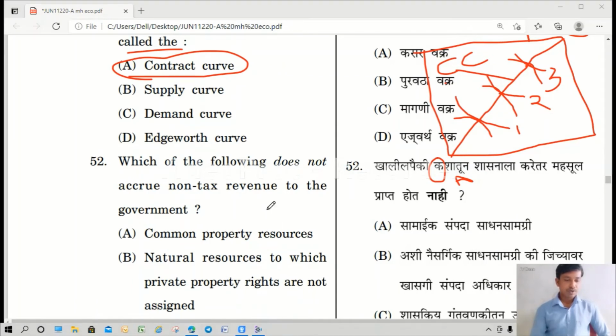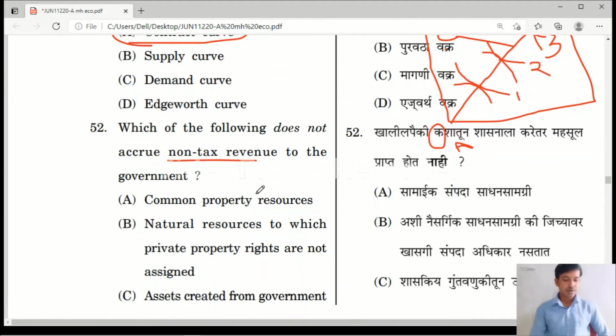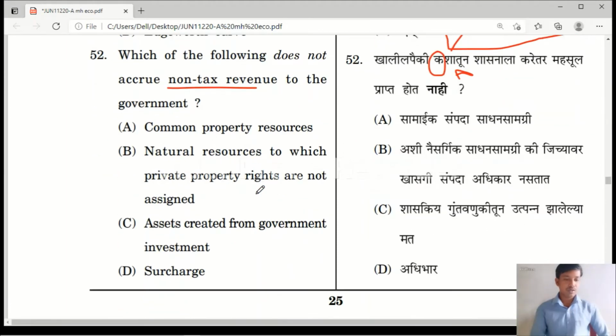Question number 52. Which of the following does not accrue non-tax revenue to the government? Option A, common property resources. Option B, natural resources to which private property rights are not assigned. Option C, assets created from government investment. Option D, surcharge. Non-tax revenue means it is the income earned by the government from other than the tax. Here, which is not non-tax revenue? Surcharge is not the non-tax revenue.